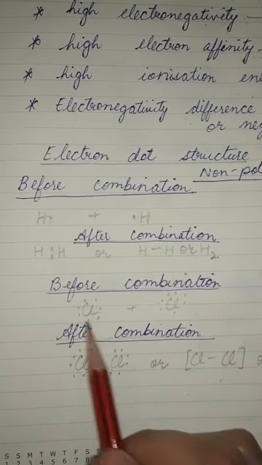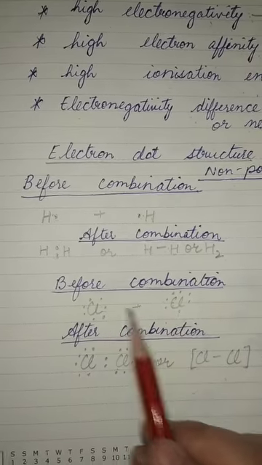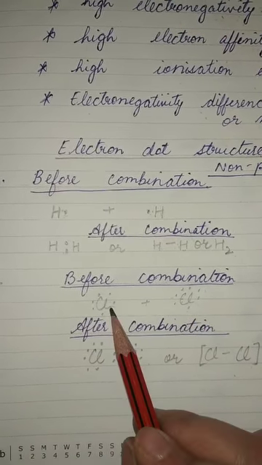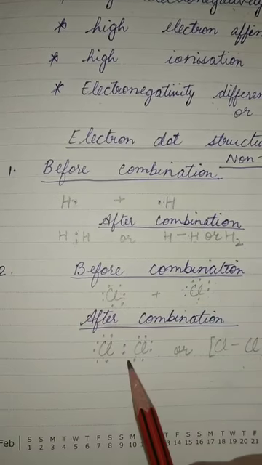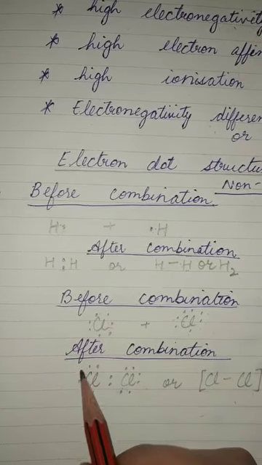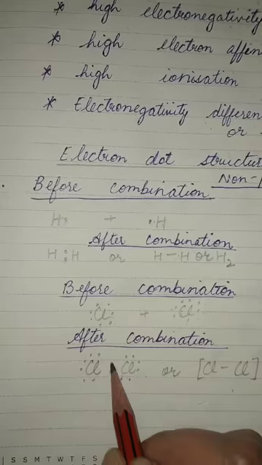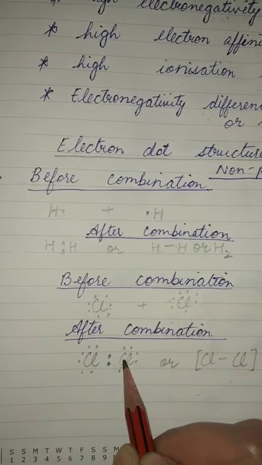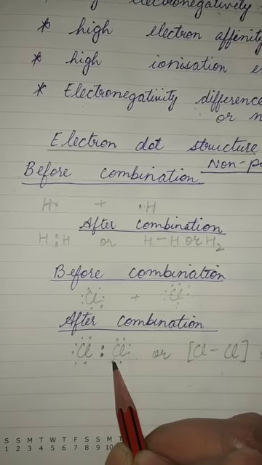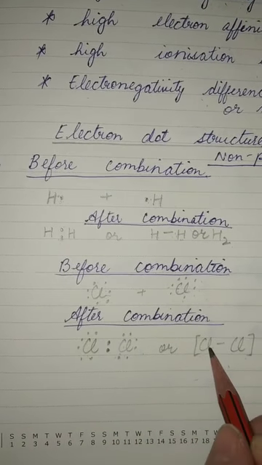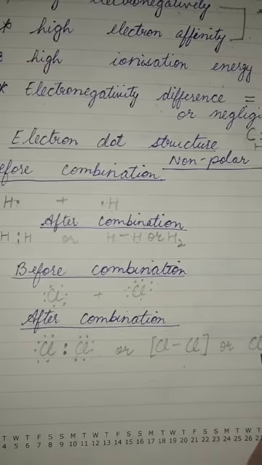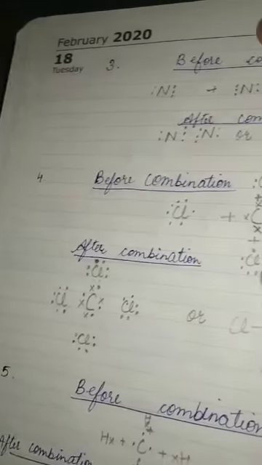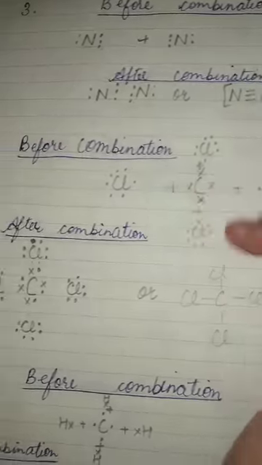Cl has 7. So first we will be showing before combination that it is having 7 electrons in both the cases. After combination, what happens? 6 electrons here, 1 here. So this is the pair of electrons which is being shared, and then the rest of the 6 electrons, or simply Cl single bond Cl or Cl2. That is what it is, single bond, because only one pair of electrons is being shared.